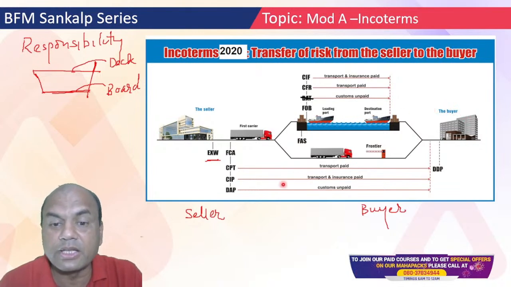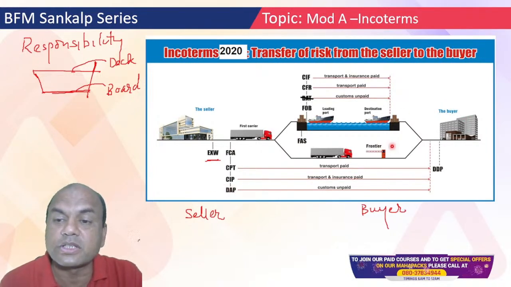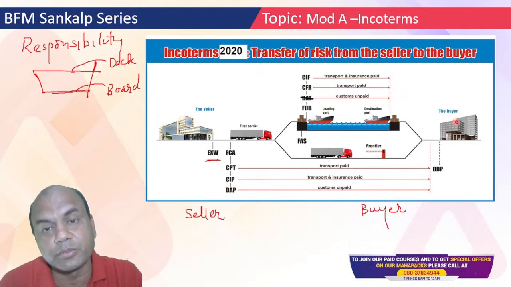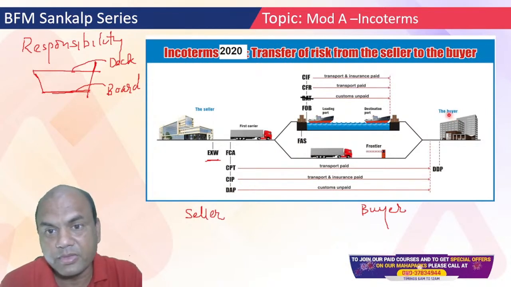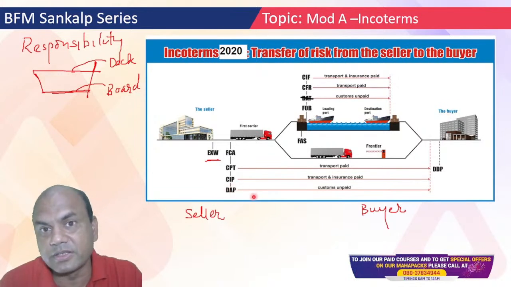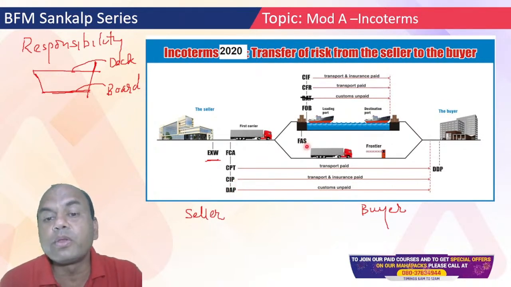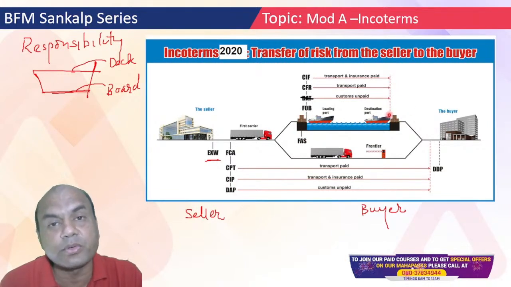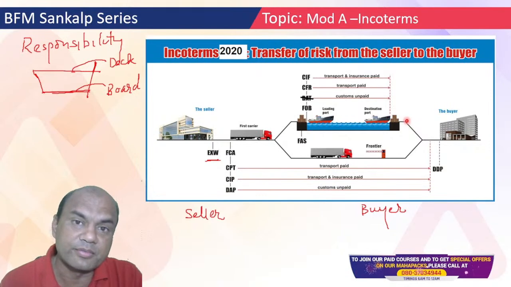So in DAP, remember, delivery at place. Here it is decided who will pay the customs duty at the export side, who will pay the customs duty at the import side. Both the things are decided.